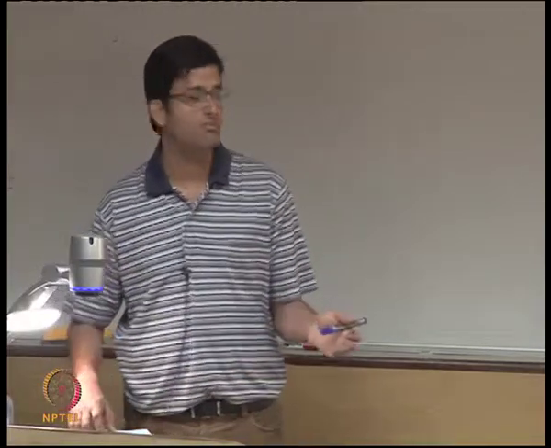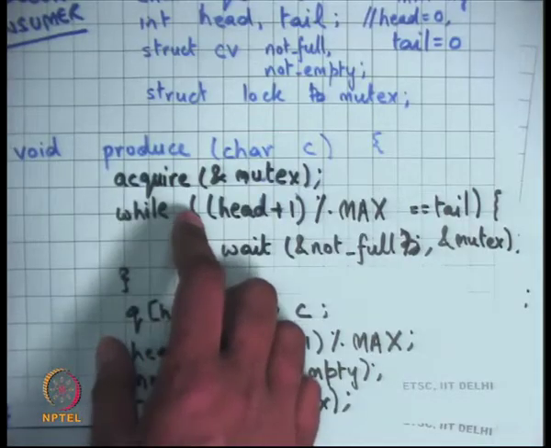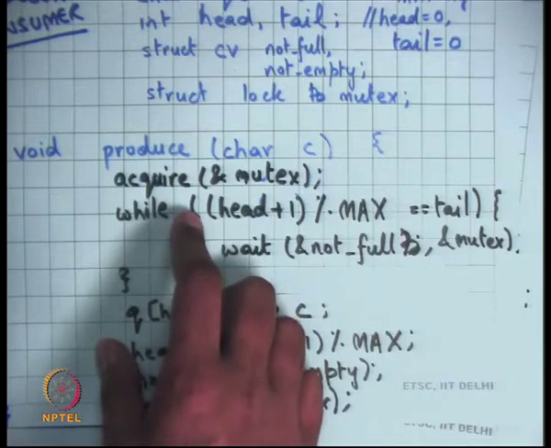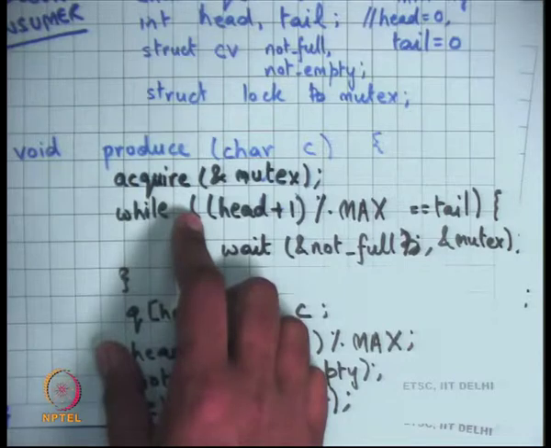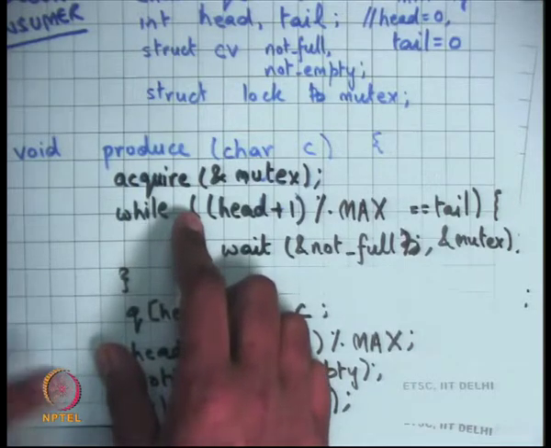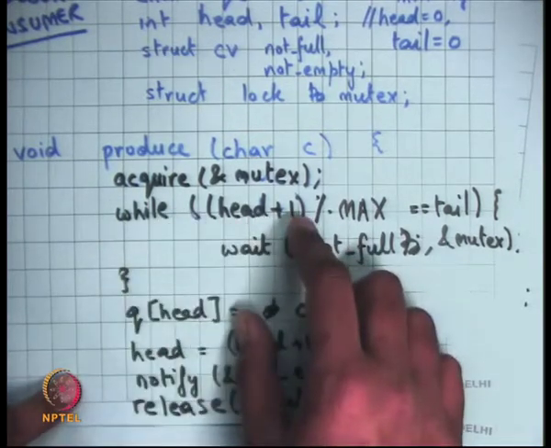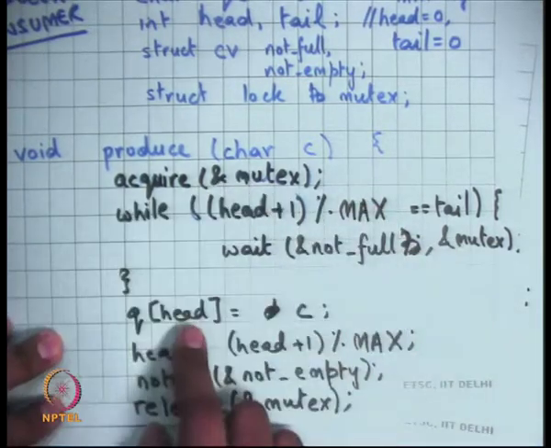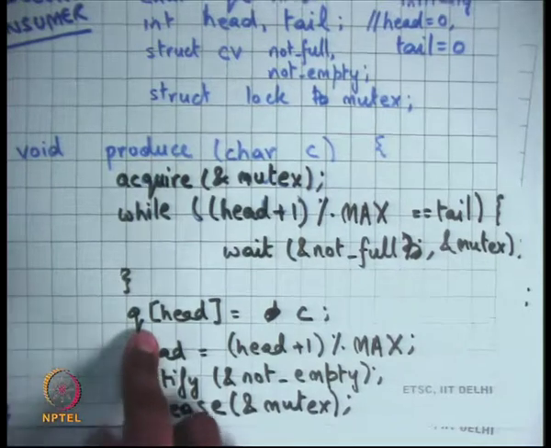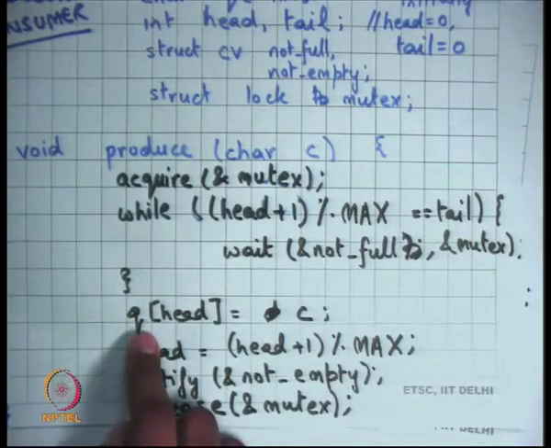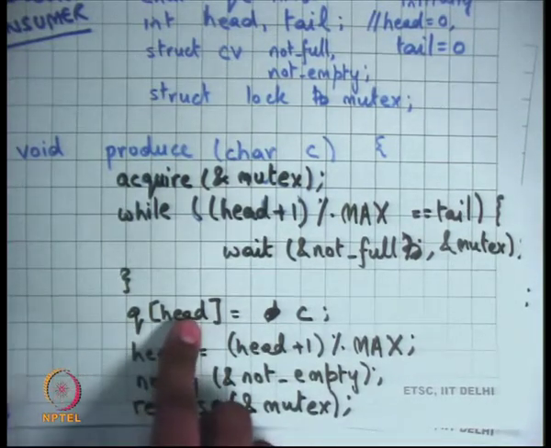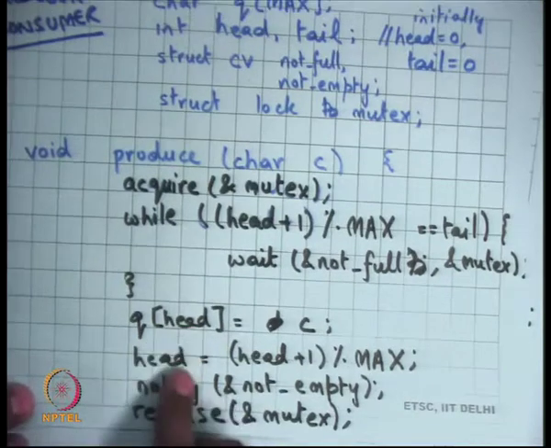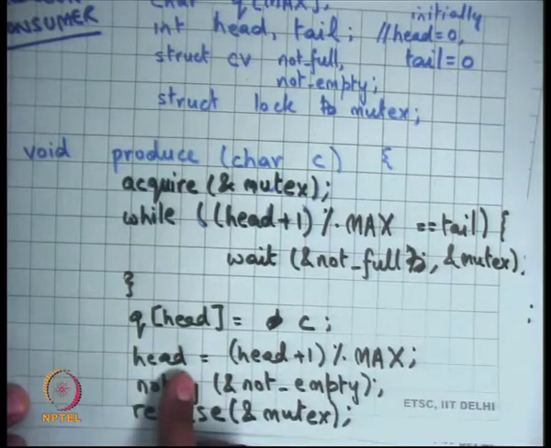So let's say you check the condition again, and assuming there was just one producer and one consumer, and the consumer has just notified me, that basically means there must be some empty space in the queue. Somebody has just consumed something and has notified me, so this condition should be false. And so you should get out of the loop, and at this point you can be sure that there is empty space in the queue, and head is pointing to the first empty slot, and you produce in that empty slot.